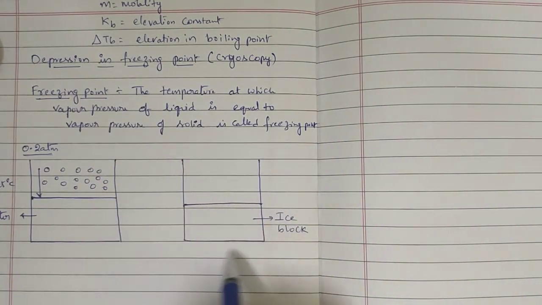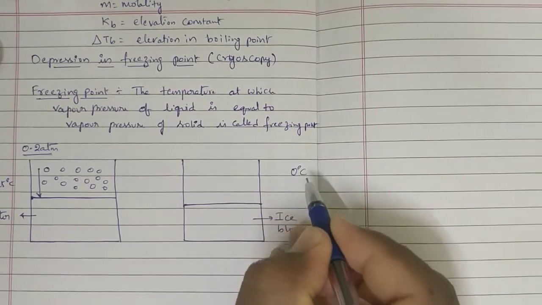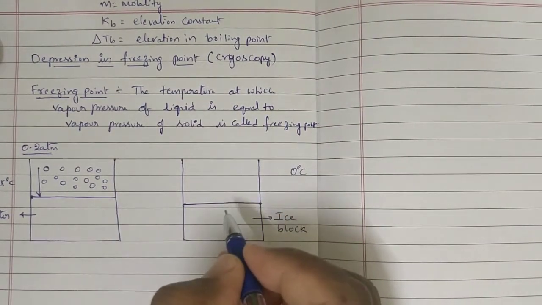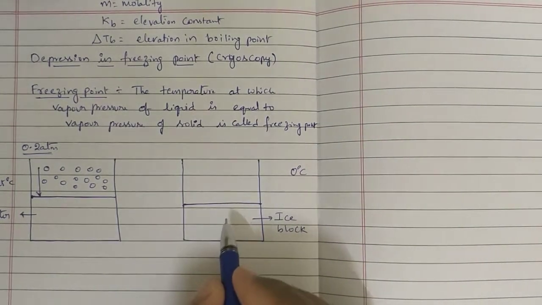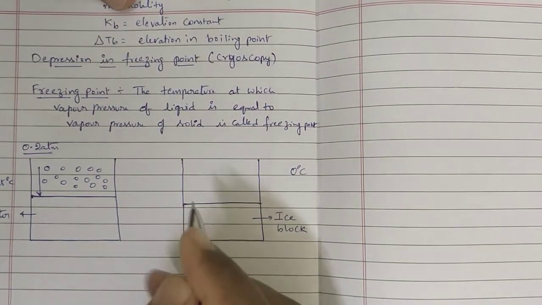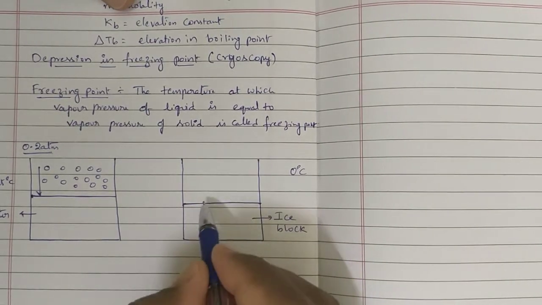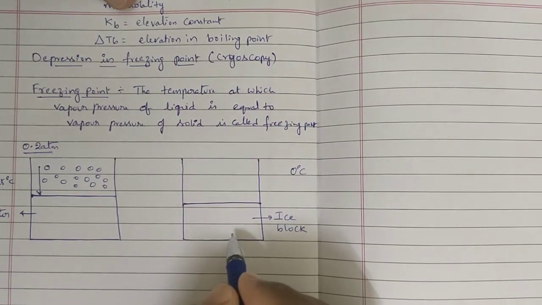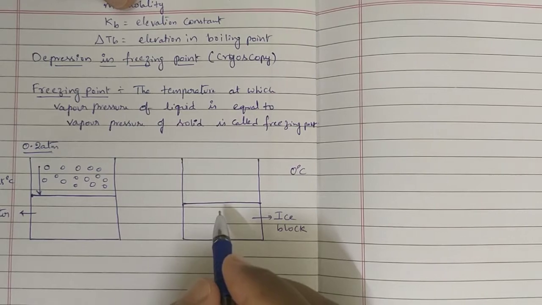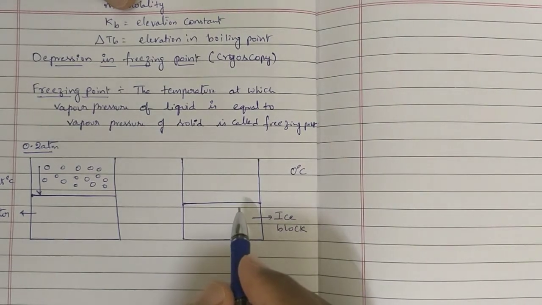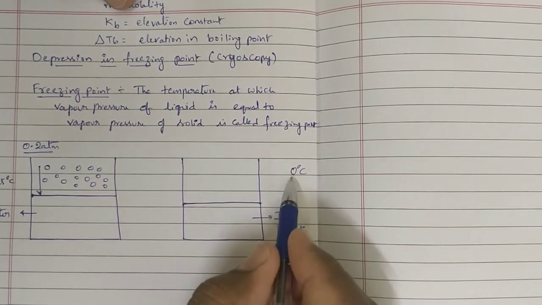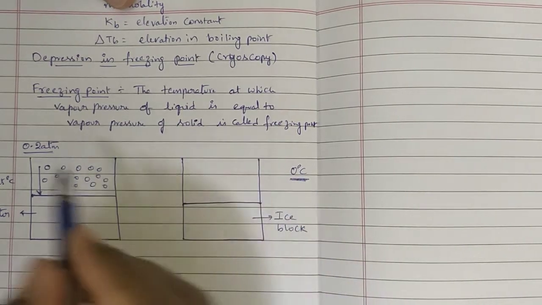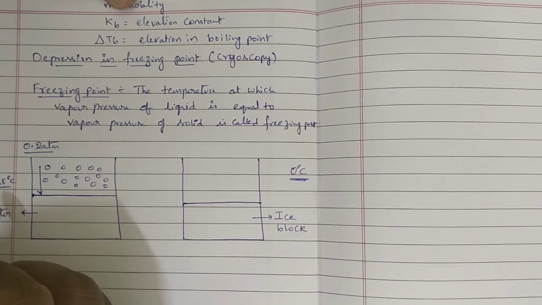Okay, let us consider this ice block. This is taken at 0 degrees centigrade. Even ice block surface molecules, they will get slightly surface energy from outside and they will be converted to gaseous state. Generally, we will think that solid state molecules, they will not be converted to gaseous state, but evaporation can happen at any temperature also. Remember, at lower temperatures, evaporation process is low. At little bit high temperatures, evaporation process is high. When temperature is increased, evaporation process is also increased.